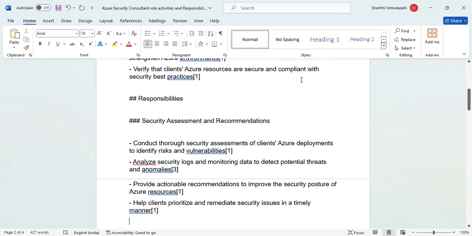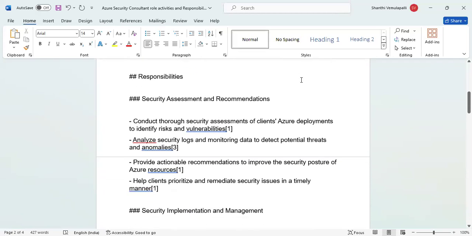Then what are the responsibilities? There are different sections I have pulled. One is security assessment and recommendations. What are those? Conduct thorough security assessments of clients' Azure deployments to identify risks and vulnerabilities. One of the role activities is to analyze security logs and monitoring data to detect potential threats and anomalies. So security logs, where can you get them?